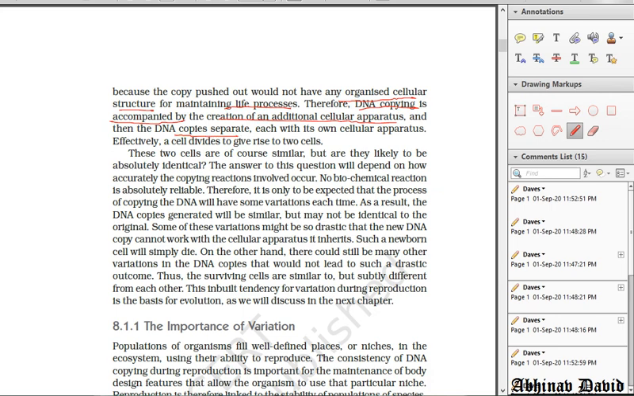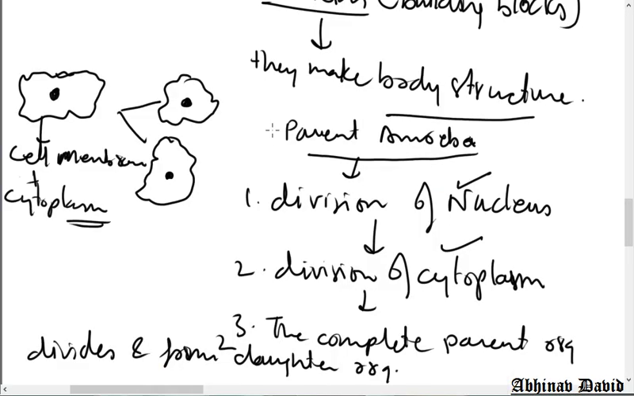So this is the summary which I have given here in my notes. If you want, you can copy it. The division of the nucleus takes place first, meaning that when the nucleus divides, you can write in brackets, DNA gets copied and then divides. Then division of the cytoplasm, and then the complete organism divides, forming two daughter organisms.